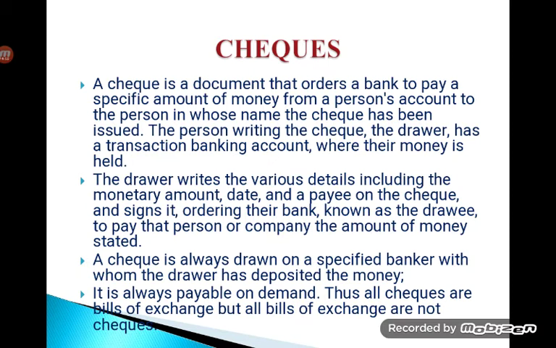It is a document that orders the bank to pay a specific amount of money from the person's account to the person in whose name the check is drawn or has been issued.